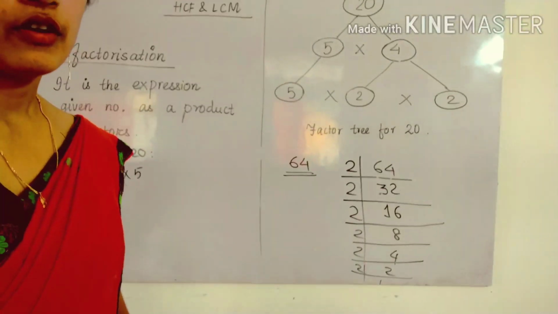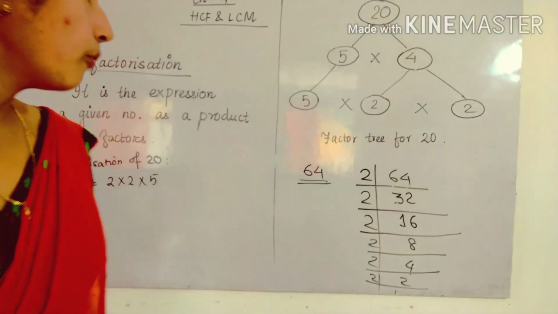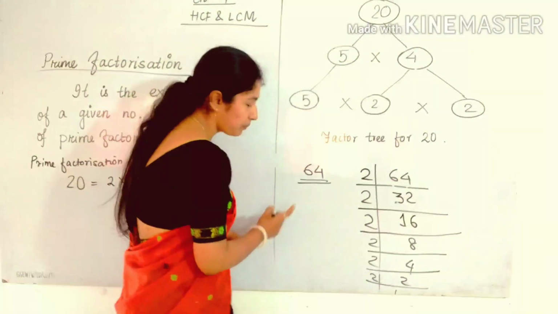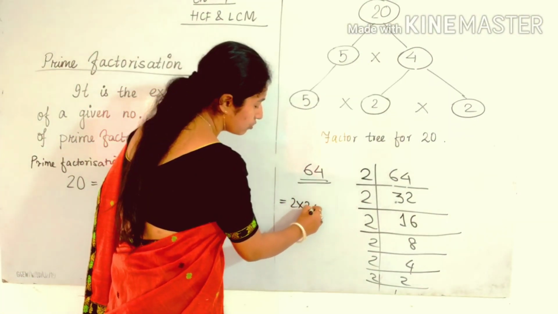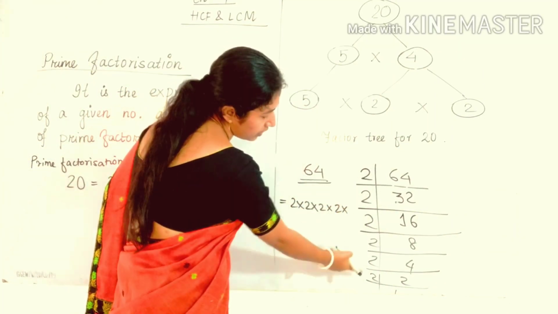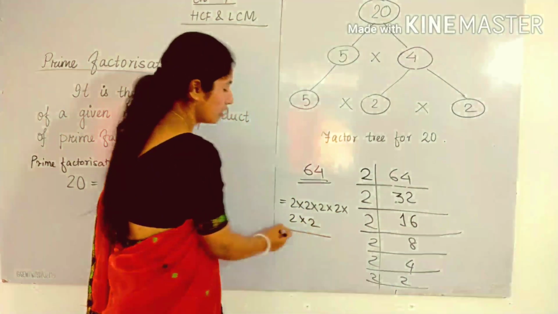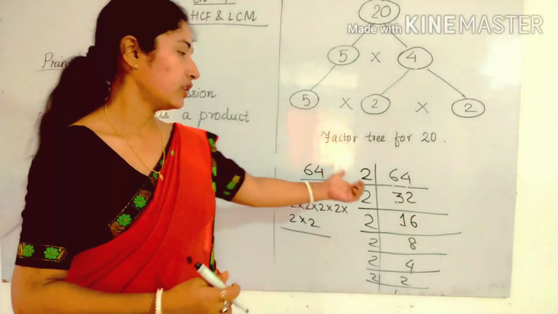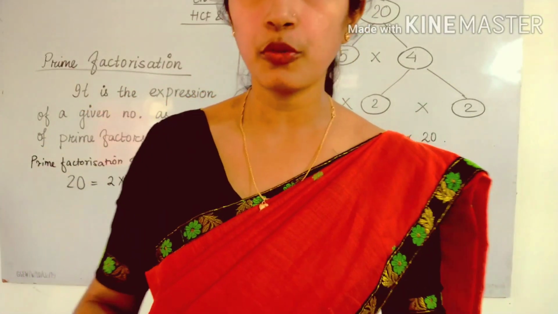See here, we are getting 1 in the last row. So here how many 2s are there? See, 1 2 3 4 5 6. So we can write the prime factorization of 64 is equal to 2 into 2 into 2 into 2, like this. You have to write how many 2s are there: 6 number of 2s. So this is 4 and 5, 6. So this is the prime factorization. So for a bigger number we can do it in this manner. Okay, so come to the next, first exercise, that is 4.1.